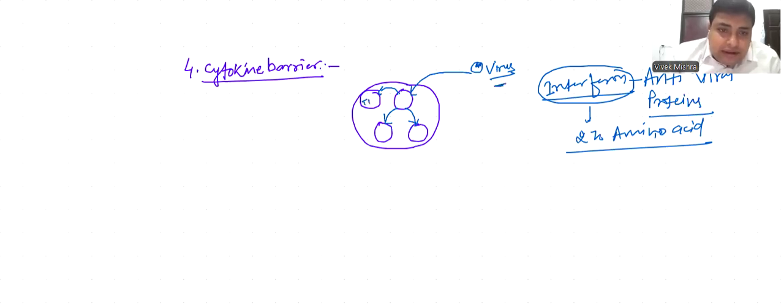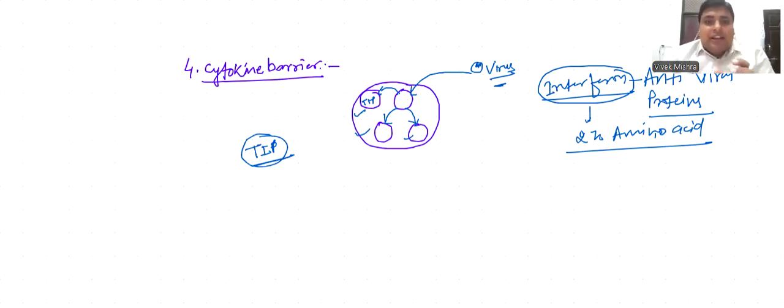TIP means translation inhibiting protein, so if virus infects the cell, the process of translation will be inhibited. As a result, these neighboring cells protect themselves from further viral infection. It means interferon, the antiviral protein, limits the infection of virus in a tissue.